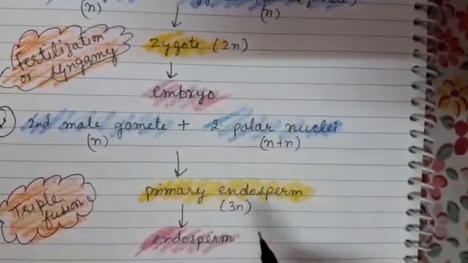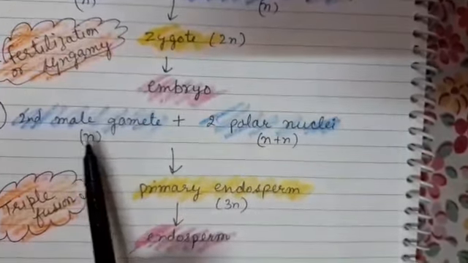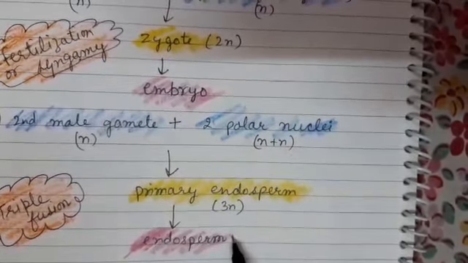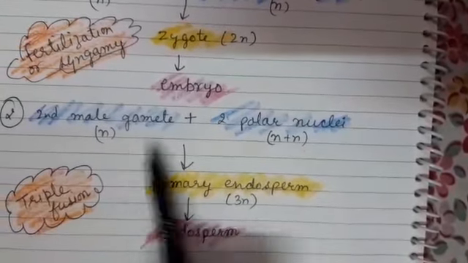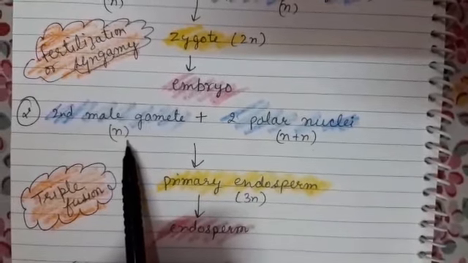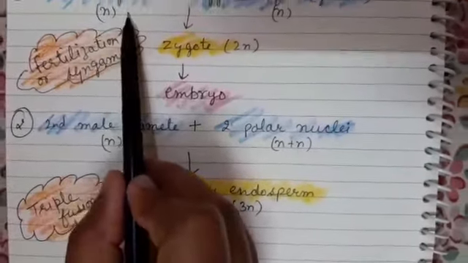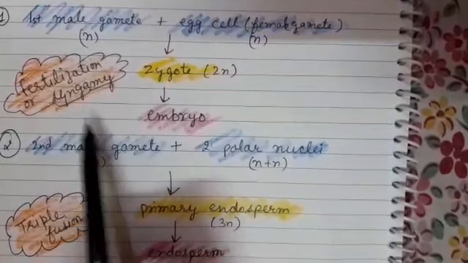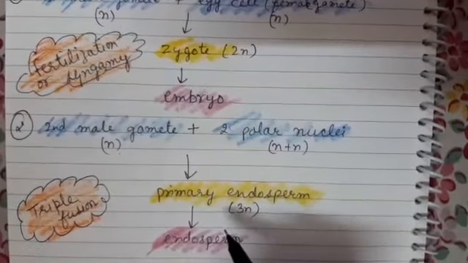Thus, double fertilization consists of fusion of one male gamete with egg cell, and fusion of second male gamete with 2 polar nuclei. The second fusion is called triple fusion, as 3 nuclei are involved in this process, 1 from the male gamete and 2 from the polar nuclei. And first fusion is simply called fertilization or syngamy. So students, 2 fertilizations take place in plants.